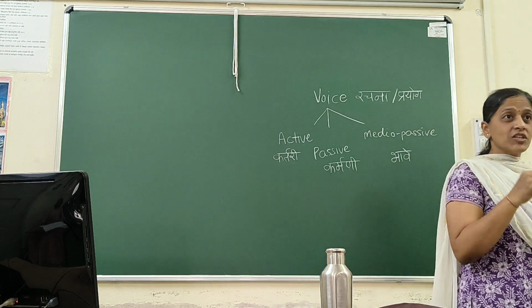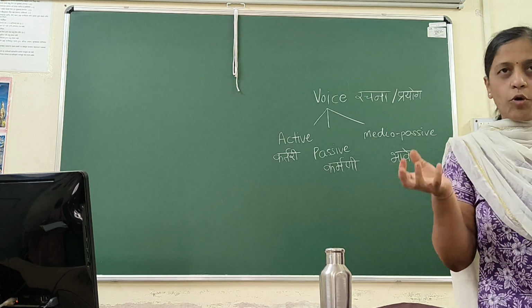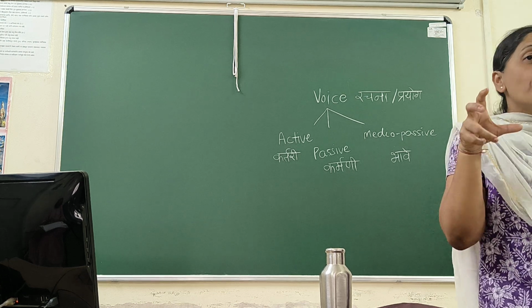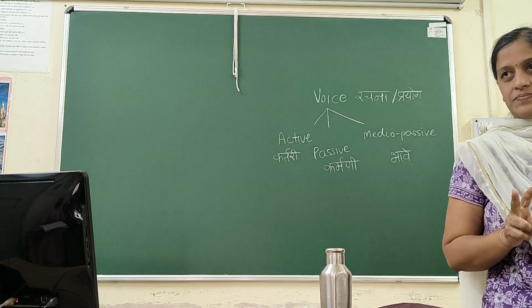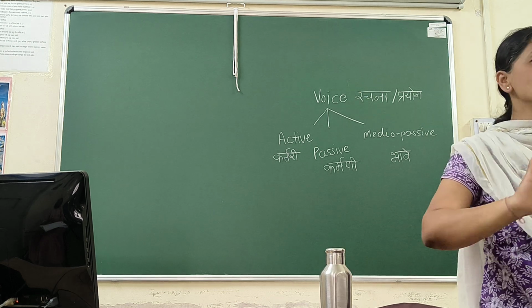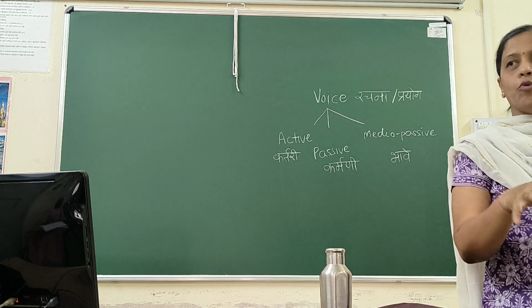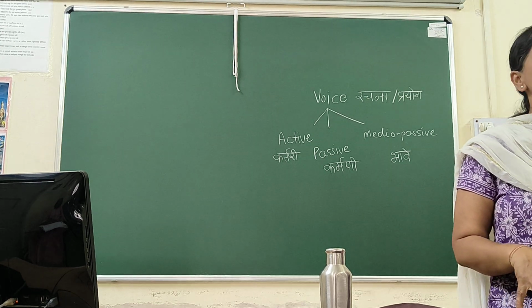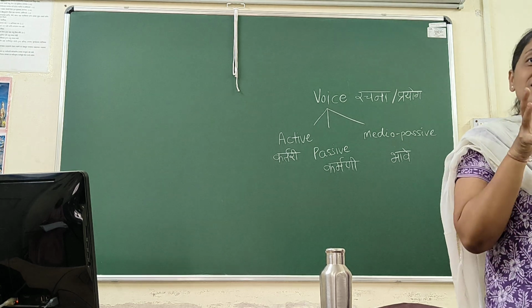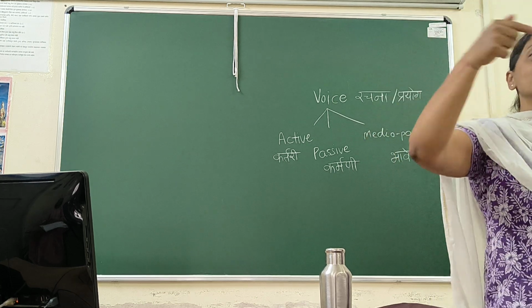And not only place, but what we change, if you want to clearly know: I broke the pot. The pot was broken by me. The pot is important in the second sentence. The stress given by me or by him or by her does not matter there. The pot is broken is more important. And when I say I broke the pot, then I is more important. So the stress is decided in English by changing the place of the words.